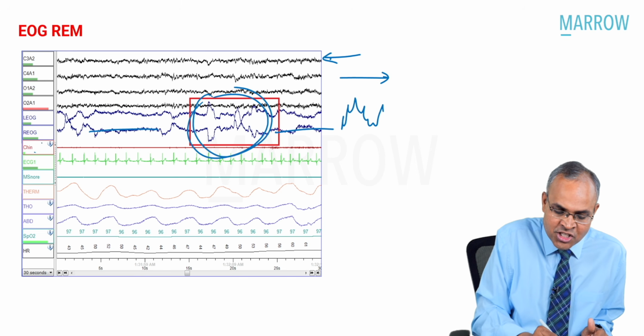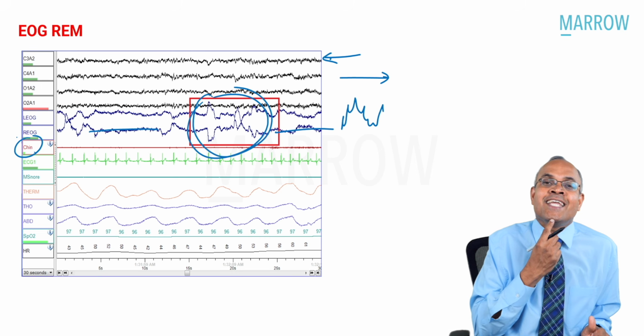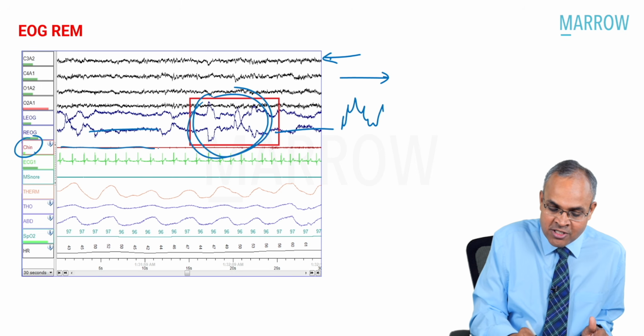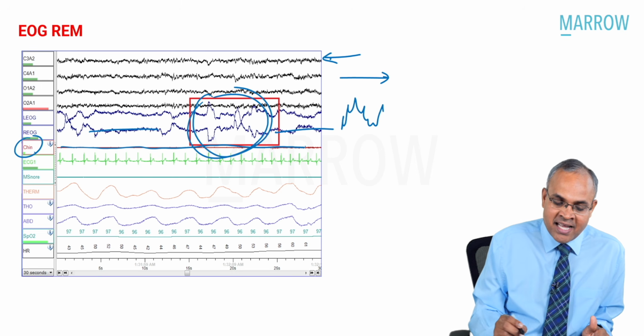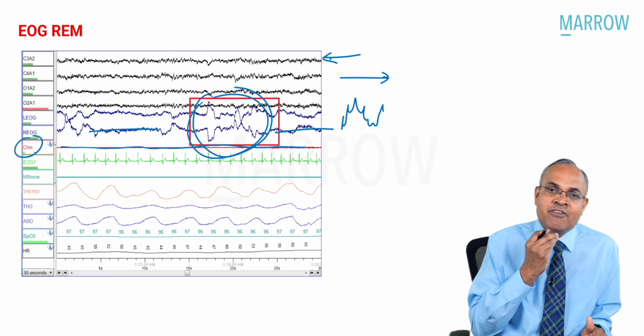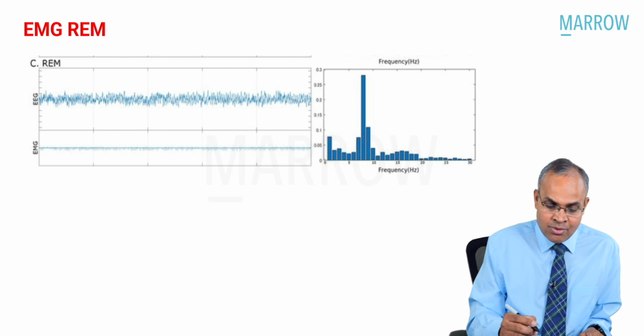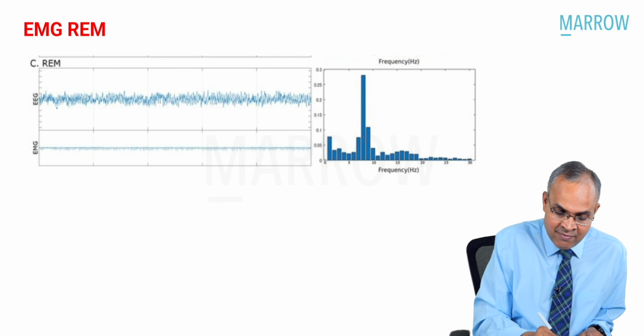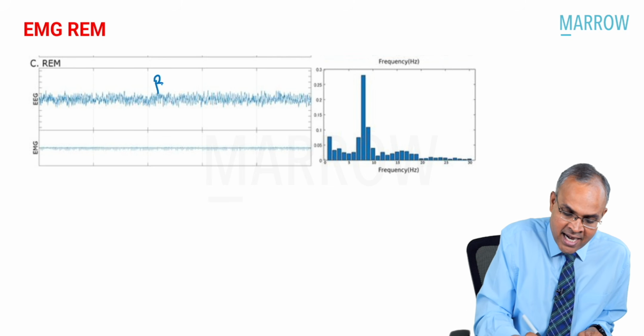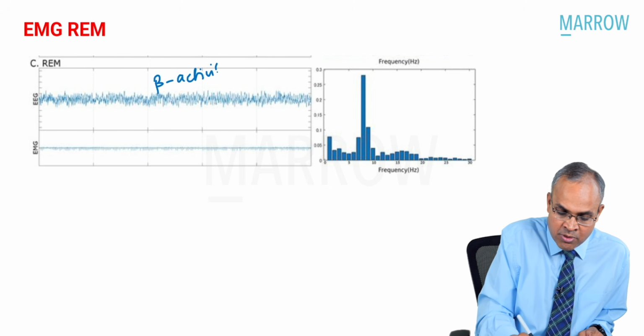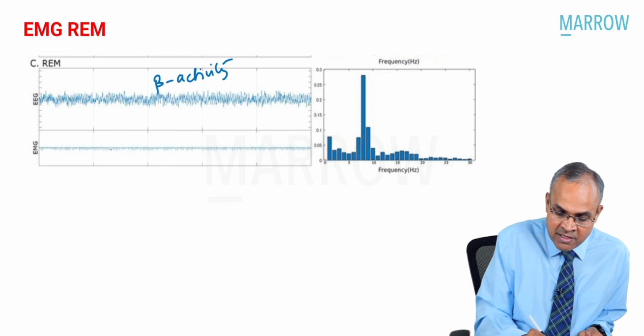And if you see the chin EMG, you'll see not much activity happening. That shows the muscles are paralyzed and hypotonic in these patients. So when the EEG is showing beta activity, the EMG will be showing minimal activity in REM.